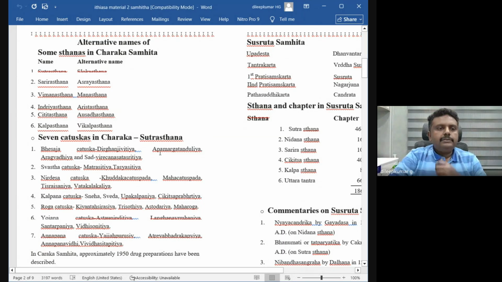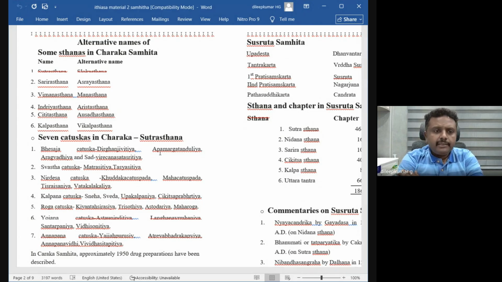Okay. So Indriya Sthana, they call it Arishta Sthana. So what is Arishta? Niyata Marana Kyapaka Lingam Arishtam. So the definitive signs of death are called Arishta, fixed signs of death.